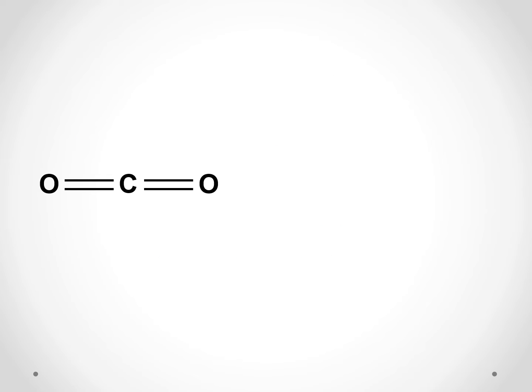So this is carbon dioxide. Carbon has a delta plus. Oxygen is electronegative, so it pulls the electron cloud towards itself. So it has a slight negative charge, and carbon has a slight positive charge. There are two dipoles. One is in the right direction, the other is in the left direction.